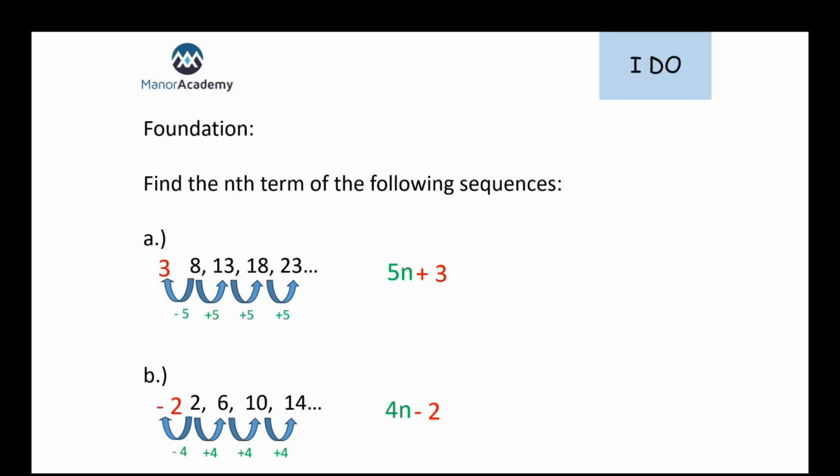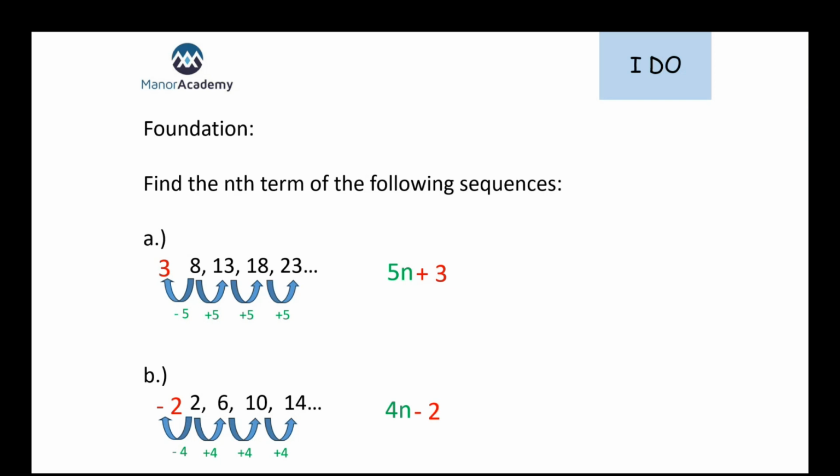Well, naturally, we're going to see what it goes up by each time. That's going to make one of those numbers. As soon as we're looking at that sequence, we should be able to spot that pattern. And if we can get that number in the right place in our nth term, that's 1 mark straight away. Because this sequence is going up by 5 each time, that tells us that we're going to be looking at 5n. Whatever that sequence is going up or down by each time is known as our coefficient of n. That's just the number in front of n. Now we need to figure out what is next to it.